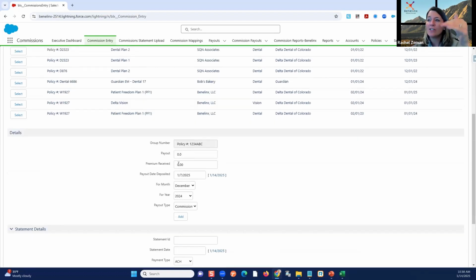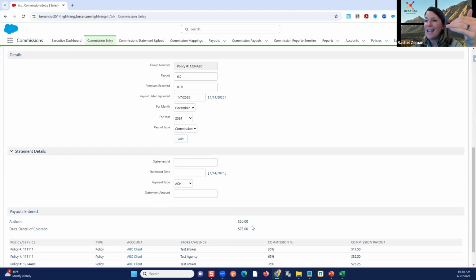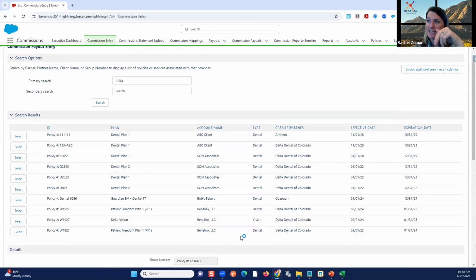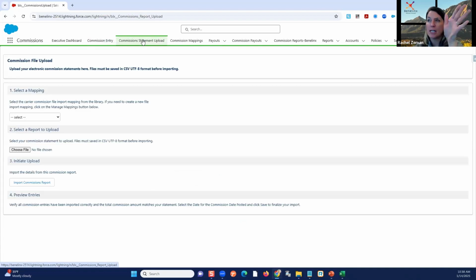It pulls it in. It's holding fast a lot of this information, so I don't have to go and find the same deposit date. If I got everything from Delta Dental on the same day, it's still 1/7/2025. So now I only have to put in the difference. Right? It's holding all these the same, and then I add, trying to make that importing as simple as possible, right? And we're going to post those. It's going to accumulate for me. That's the manual process. Commission upload is going to be loading that entire statement.